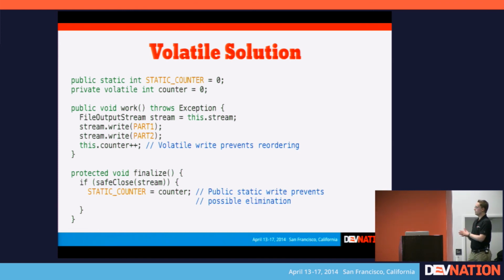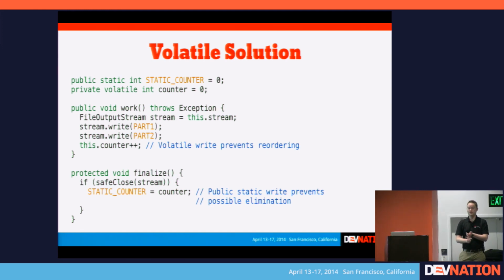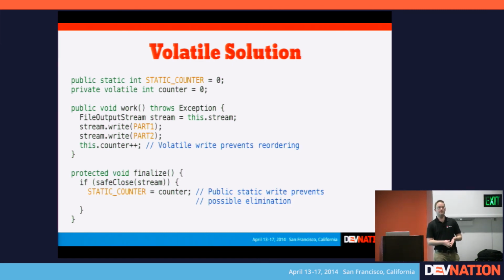I'm not sure if you're wondering about a security concern or not, but the disadvantage to the static field is that the write to it will have a cost because everybody's going to be writing to the same memory area. But if you only write to it in the finalize block itself, then you're only going to pay that cost of the memory write when someone has forgotten to close something properly. So it's a kind of trade-off, I guess.